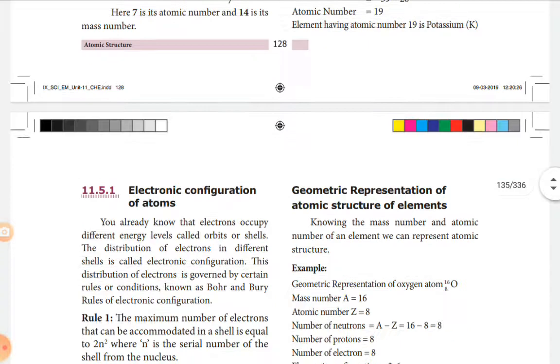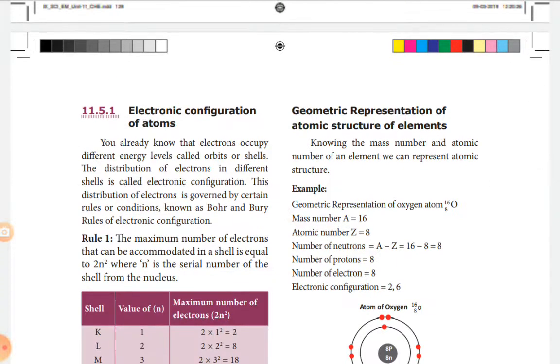Then what is called electronic configuration? Electronic configuration is the simple way of representing the arrangement of electrons. This is the representation of the arrangement of electrons distributed among the orbital shells and subshells.